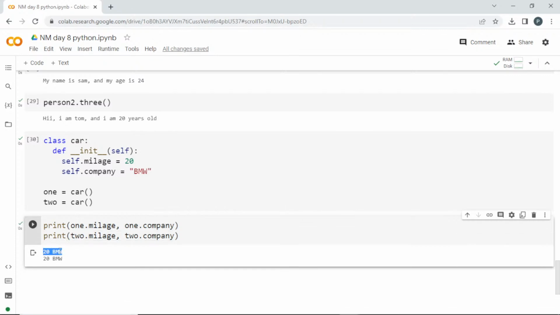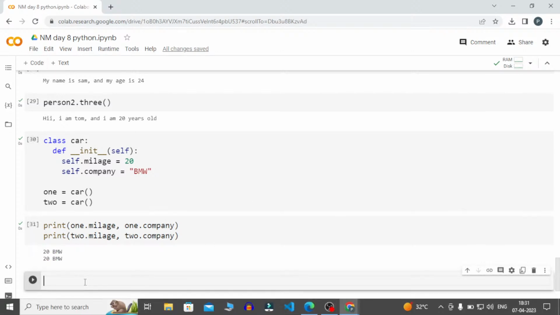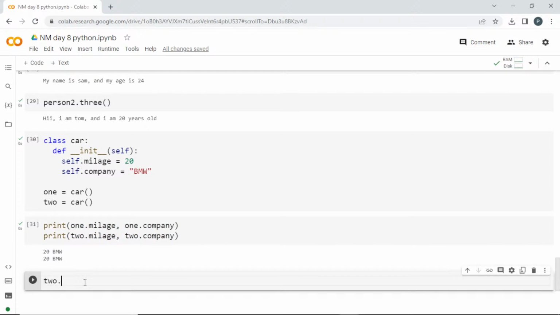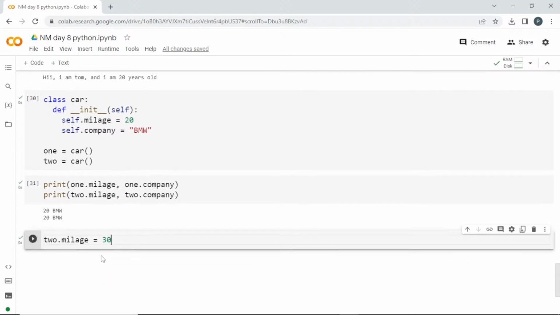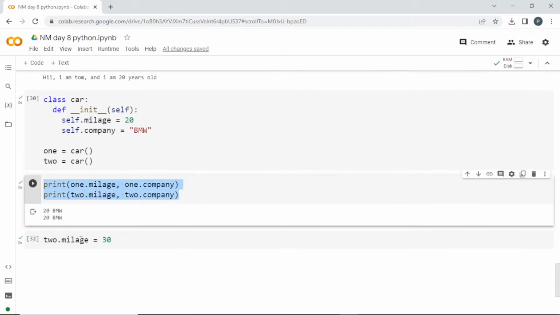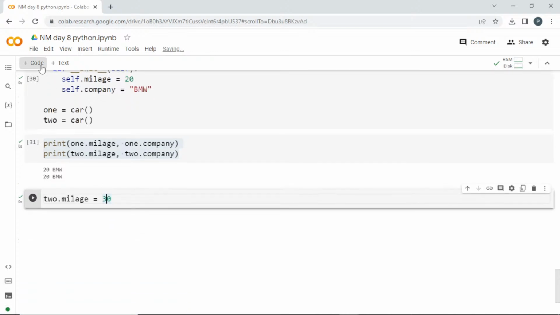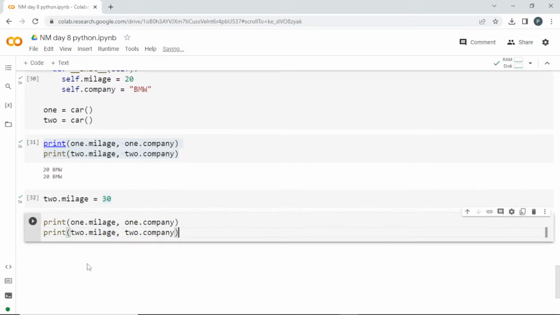See here, the first one is 20 and BMW, and the second one is 20 and BMW, right? So now everything is the same. Now I'm going to use the object. For the second instance, 2 dot, I'm going to set the mileage equal to 30. I'll run this. Now I'll print this once again. Now tell me guys whether it will be affected or not. Only one will be affected, right? Sorry, it is not, both of them won't be affected.